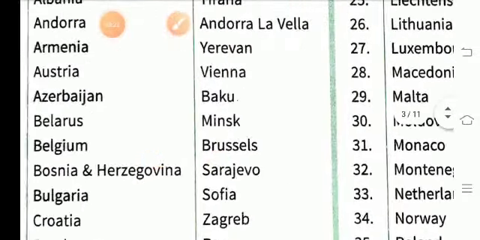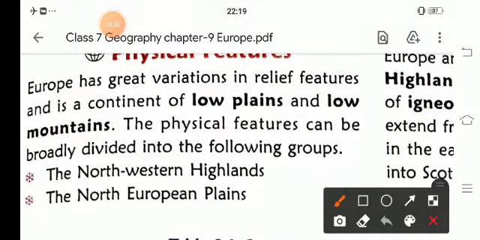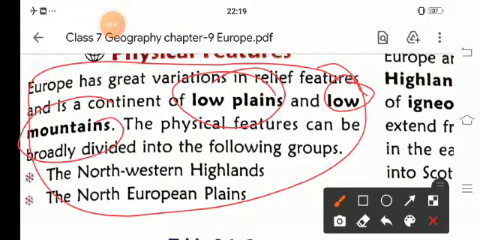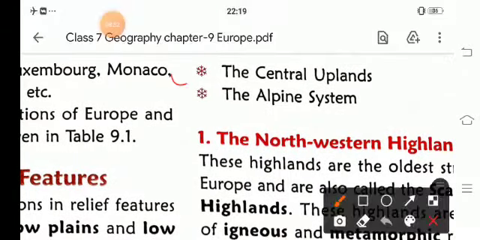Now we will read about the physical features of Europe. Europe has a great variation of relief features. It is a continent of low plains and low mountains. The physical features can be broadly divided into the North-Western Highland, the North European Plain, the Central Upland and the Alpine system.